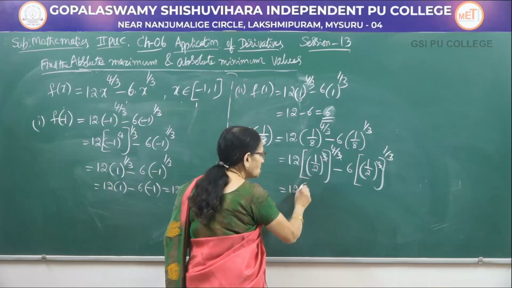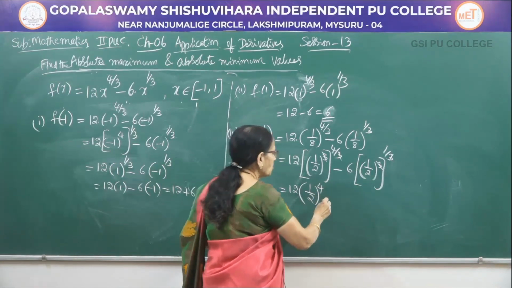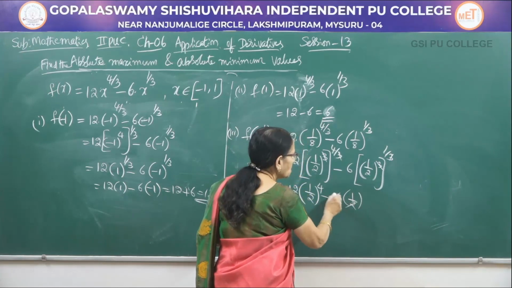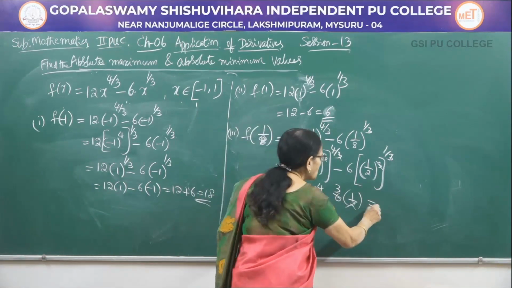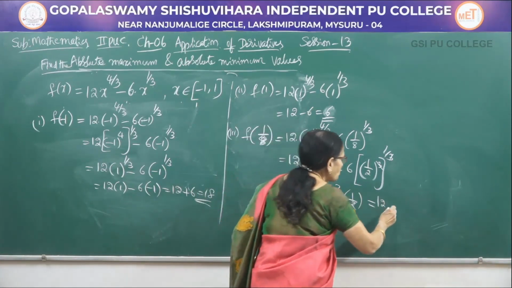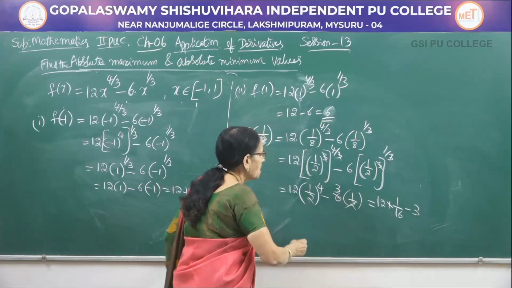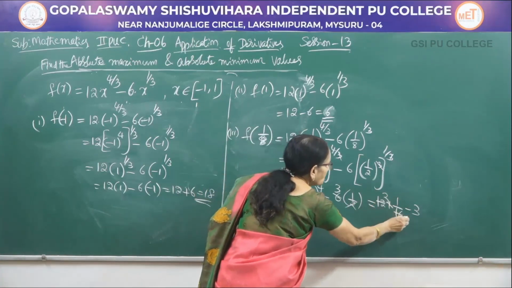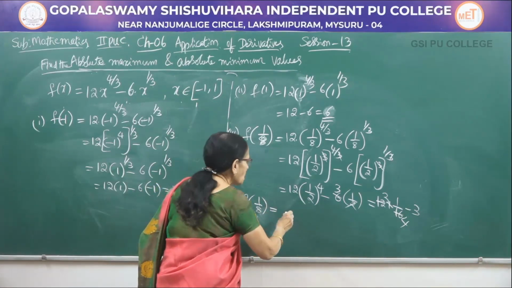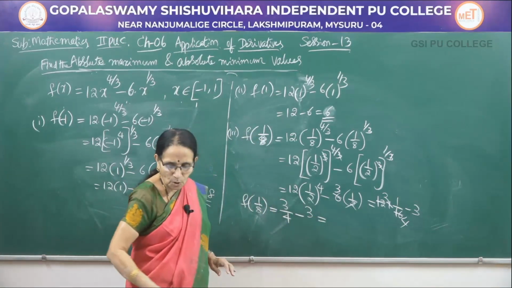So what is remaining? 12 into (1/2)^4, and this is 6 into 1 by 2. Okay, directly you can cancel the 3s, and here you have to expand this. 12 into (1/2)^4 is 12 by 16, minus 3. So you can cancel 4 3s are 12, 4 4s are 16. Therefore, f of 1 by 8 equals 3 by 4 minus 3.